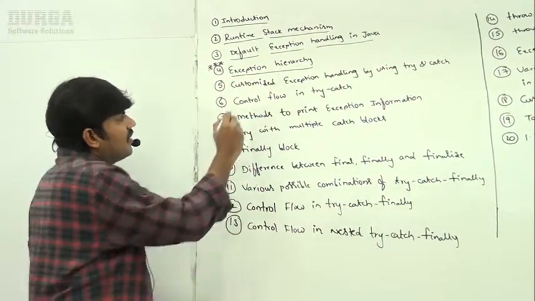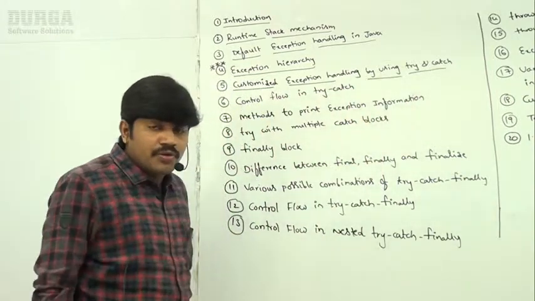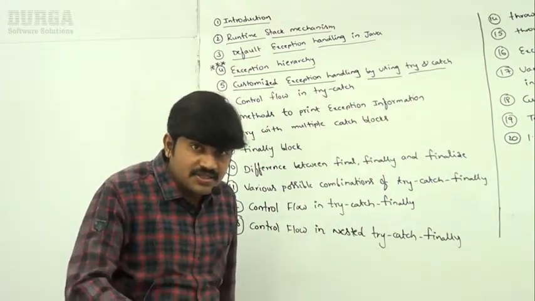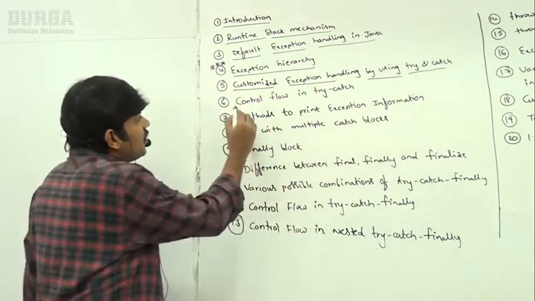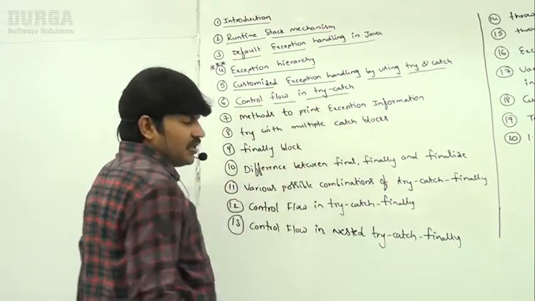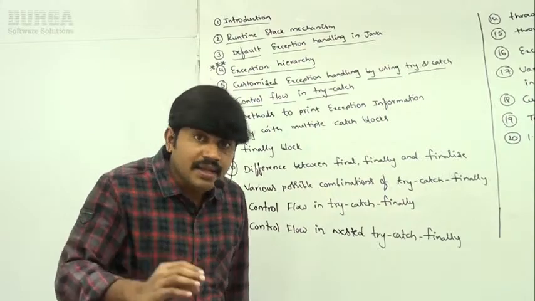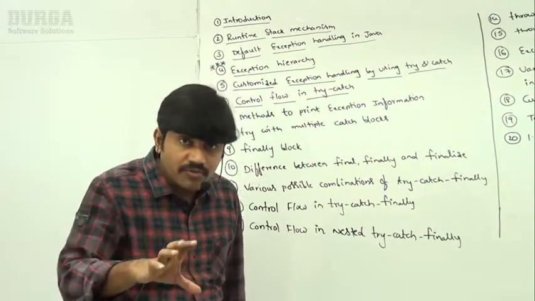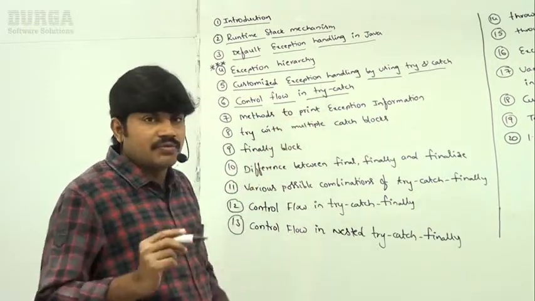Next, customized exception handling by using try catch. If you want to handle exceptions explicitly, then how can you use try and catch? Next, control flow in try catch. Inside the try block, if an exception rises, what will happen? Inside the catch block, if an exception rises, what will happen? We have to discuss the flow of execution inside try catch.